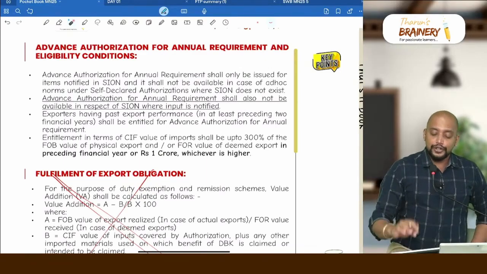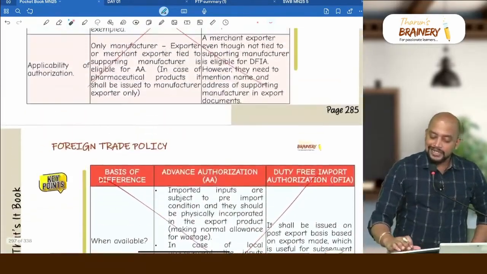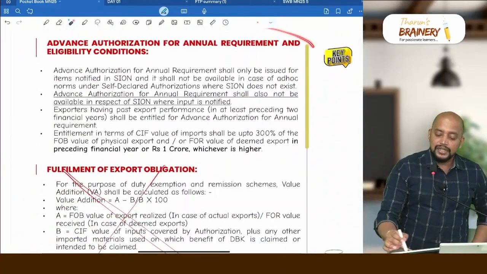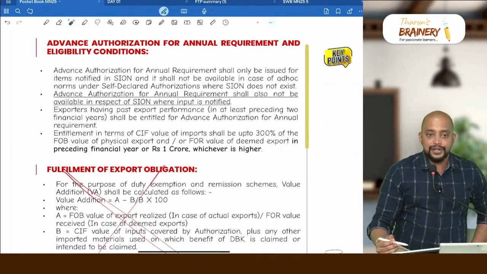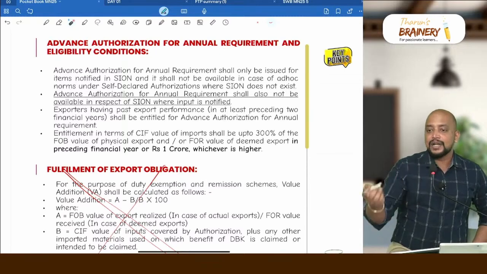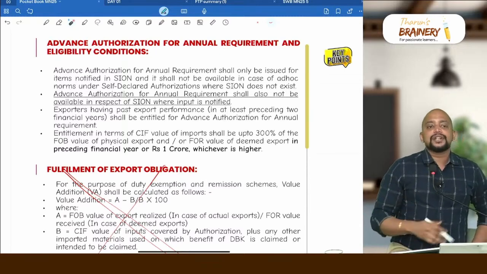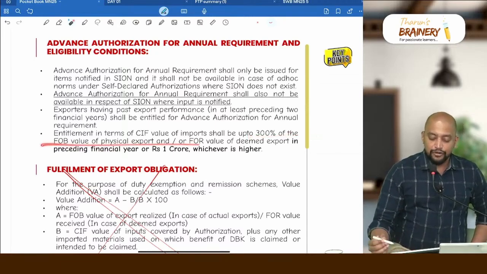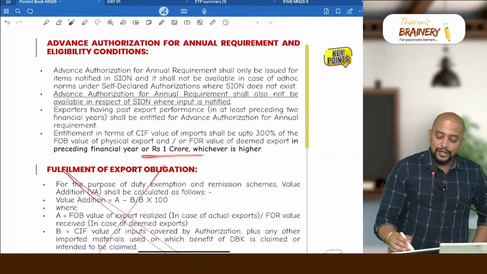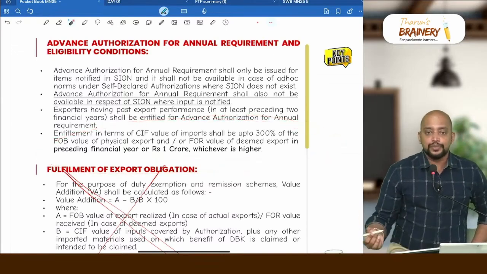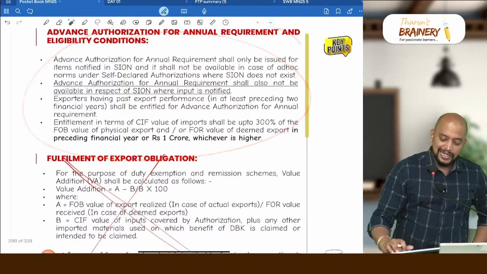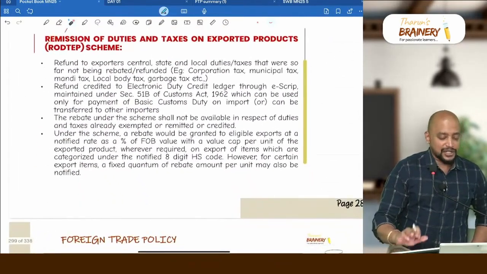Apart from this, what you need to read is that, take pages 286 and 285, completely you delete that. Then advance authorization for annual requirement you need to read. So far whatever we discussed as advance authorization is specific, consignment based. Instead, they will give the full year itself on advance authorization to the extent of 300% of FOB value of physical exports or 1 crore, whichever is higher. To that extent we can import. That is advance authorization for annual requirement. This concept you read. And fulfillment of export obligation is not required.